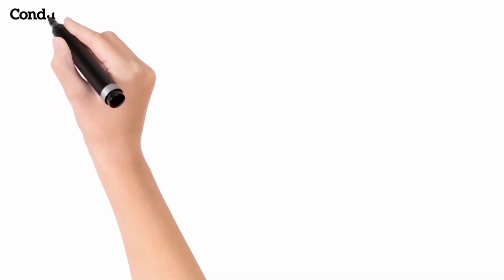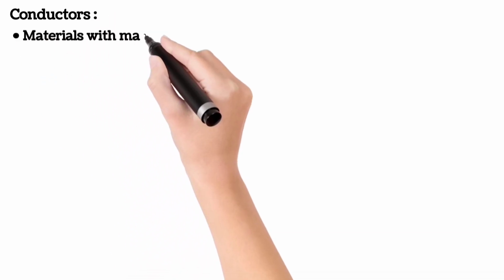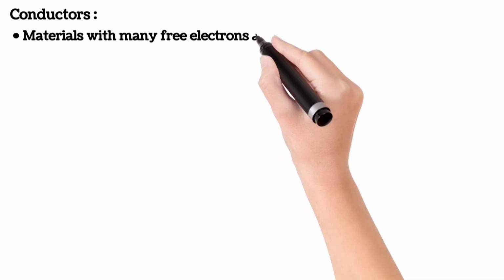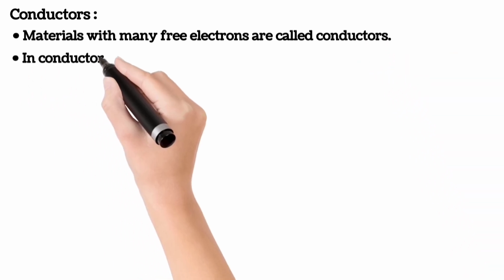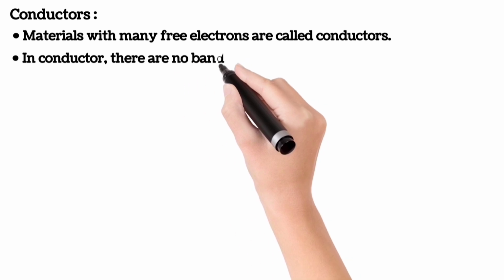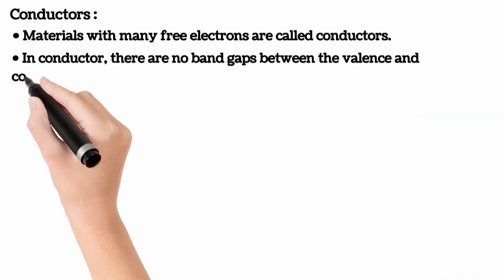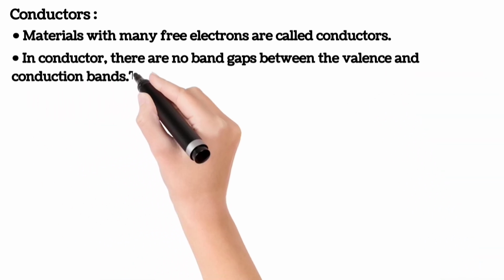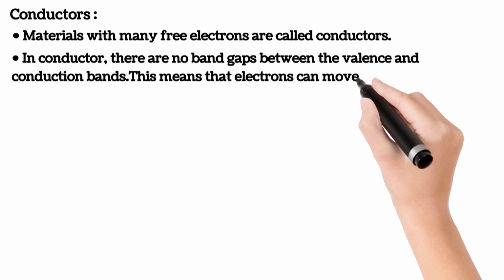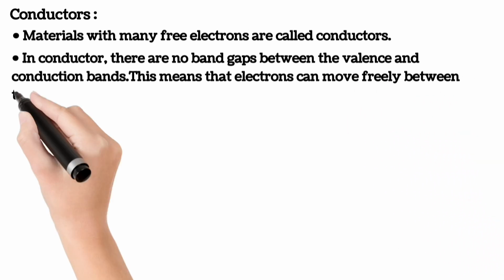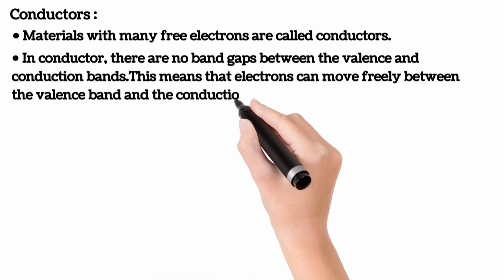Now the conductors and insulators, which play the major role in the concept of electricity. Materials that allow electrons to flow through them are known as conductors. Also, the materials with many free electrons are called conductors. Because of the presence of free electrons, they allow the flow of charges through them. In a conductor, there are no band gaps between the valence and conduction bands. This means that the electrons can move freely between the valence and conduction bands. The electrons have high mobility as compared to protons. A few examples of conductors are copper, aluminum, steel, and so on.